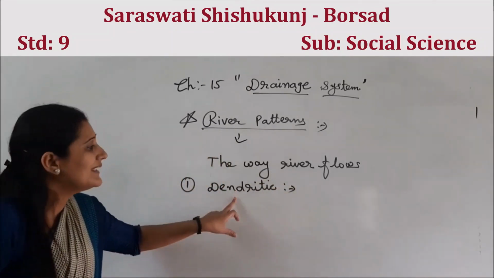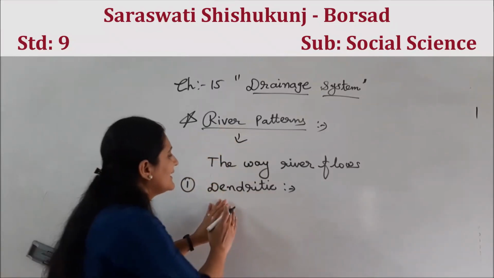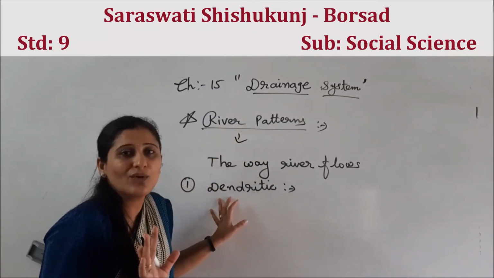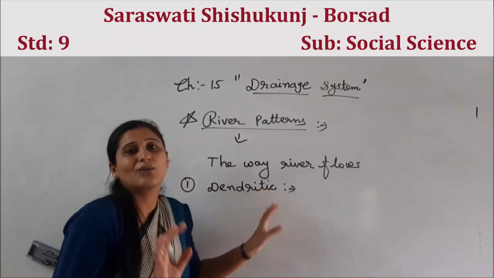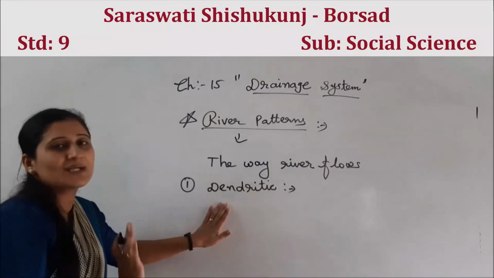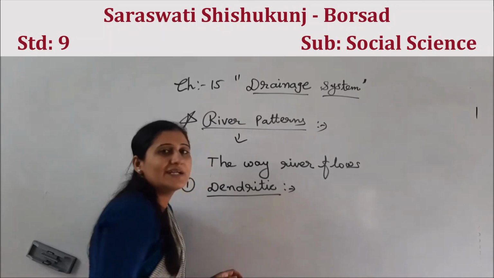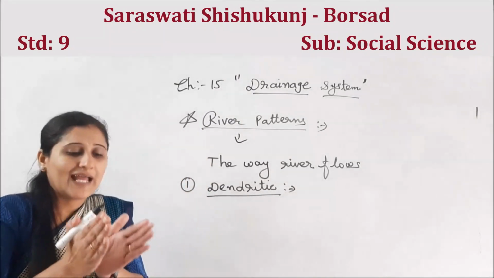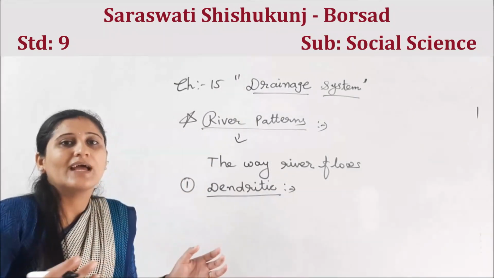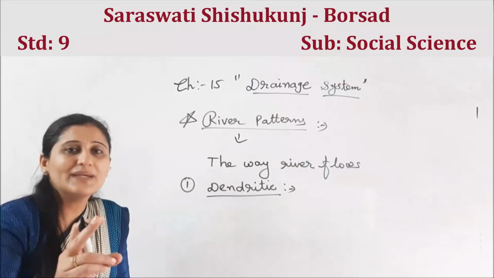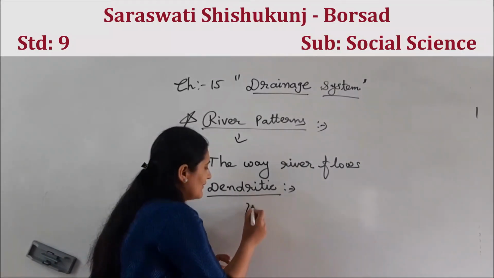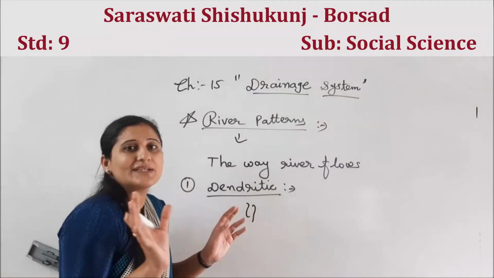First pattern we have of river, dendritic. What is that called? Dendritic. Now, let me explain through picture only. Then you will come to know the definition of dendritic. See, any long river and its tributaries meet. Any long river meets with tributaries.